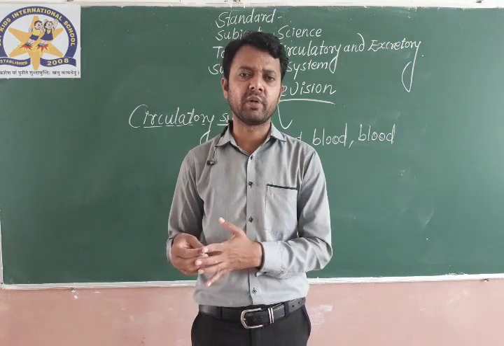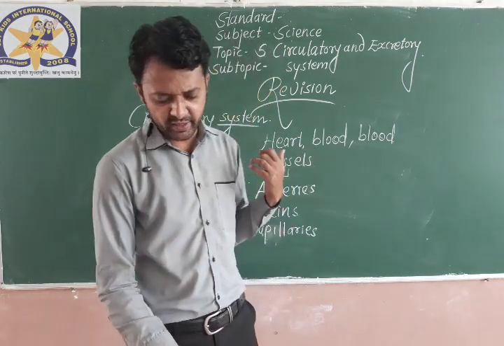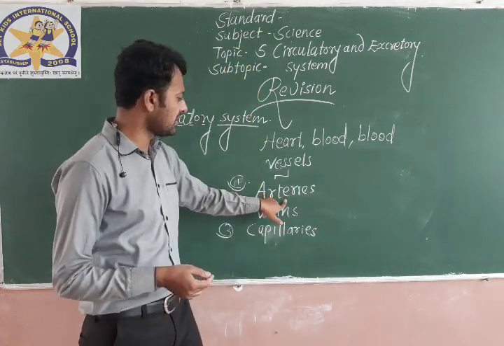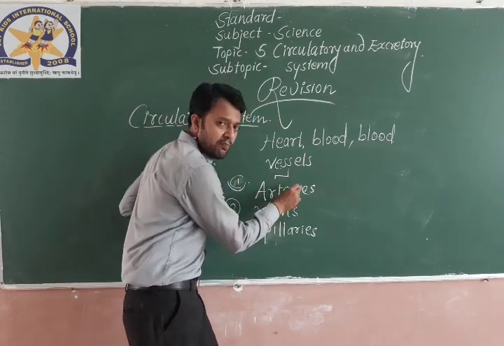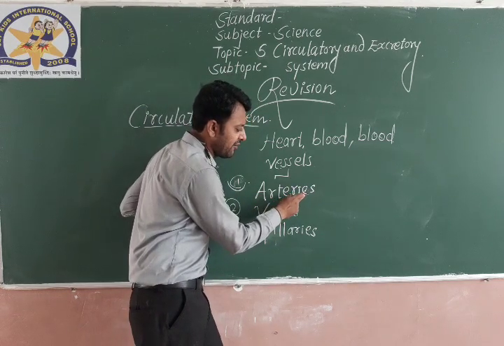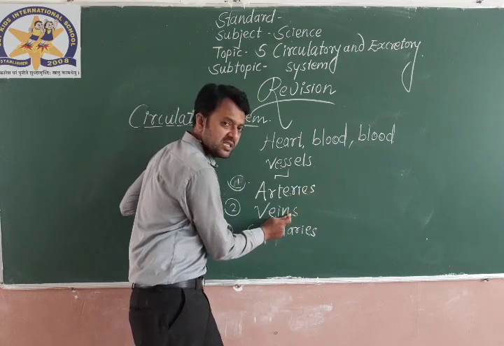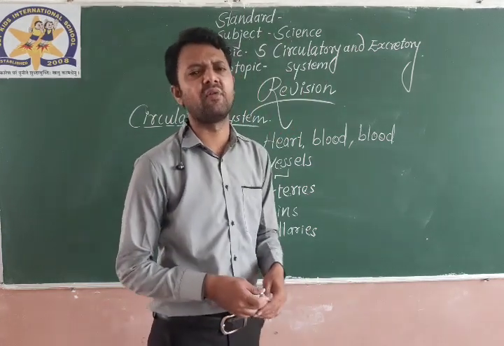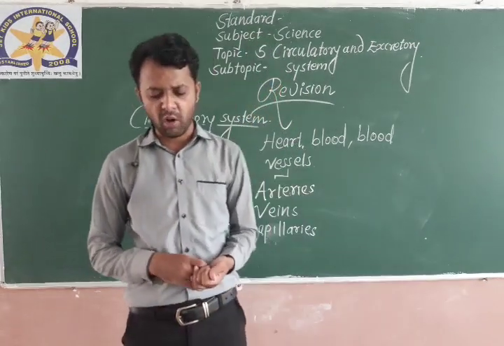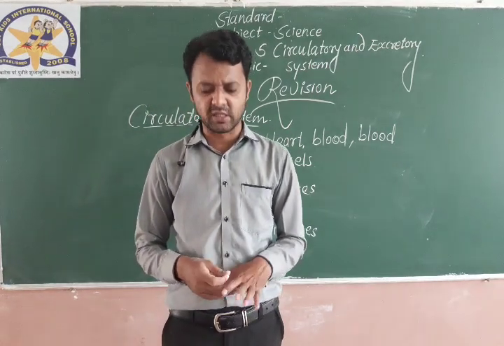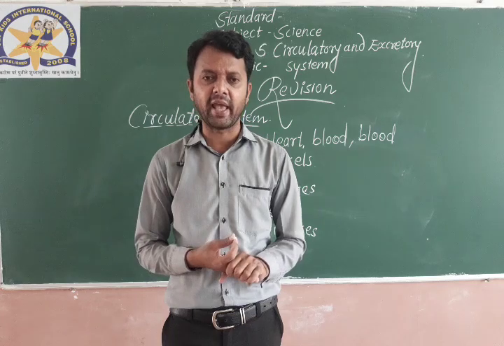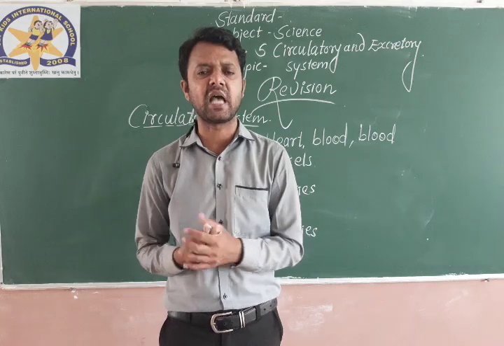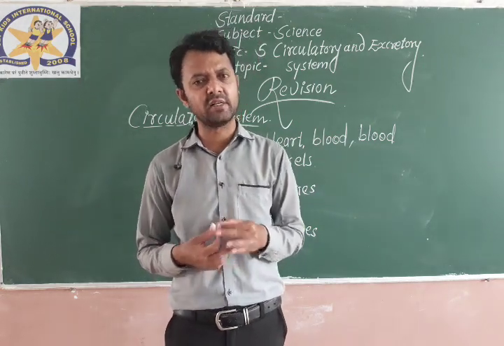It transports blood from different organs and provides blood from different parts to the heart. Arteries carry blood from the heart to different organs, and veins carry blood from different organs to the heart. And the third one, capillaries, are very small blood vessels, and they exchange the gases. Capillaries are the smallest blood vessels among all, and they exchange the gases.